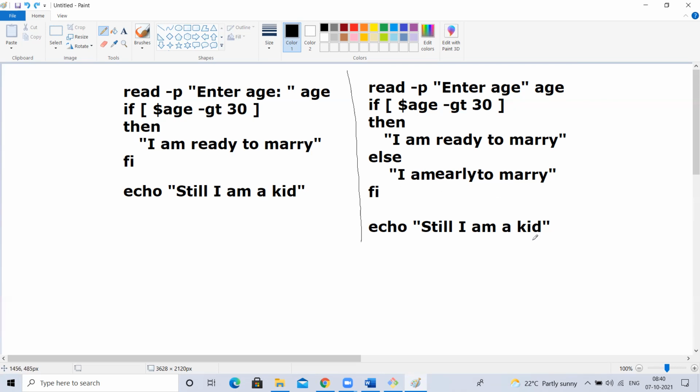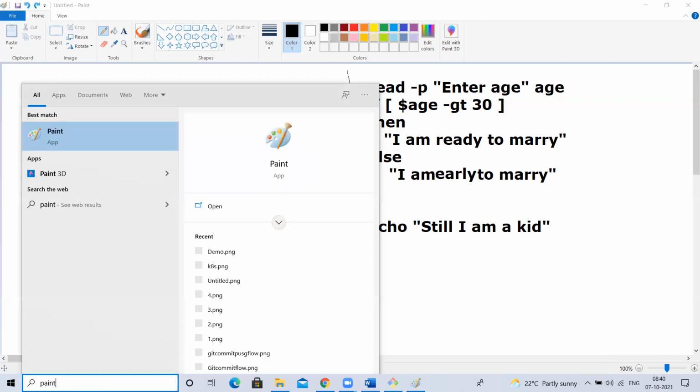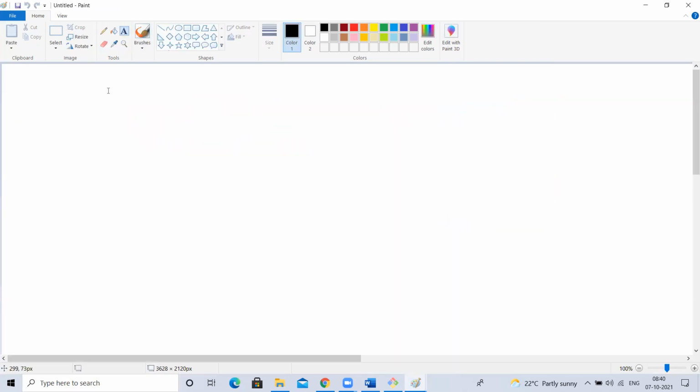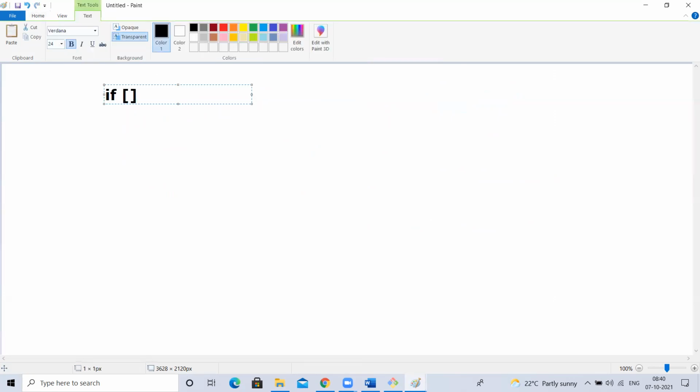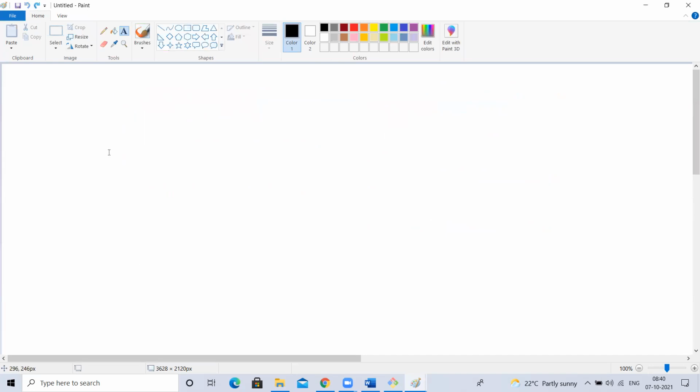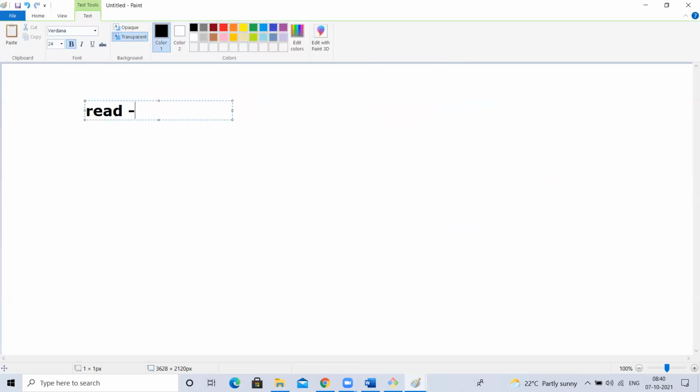Okay, good. Now I want to check two conditions. So how can I check? For example, first enter age, read -p, age.